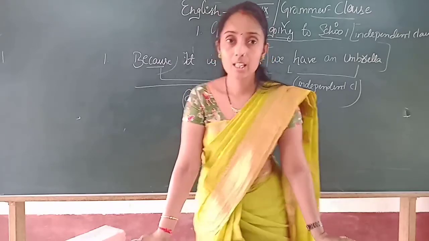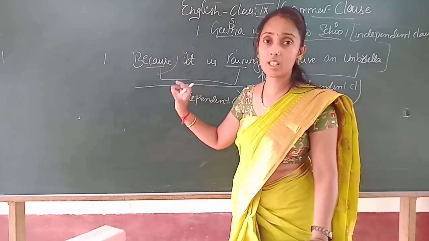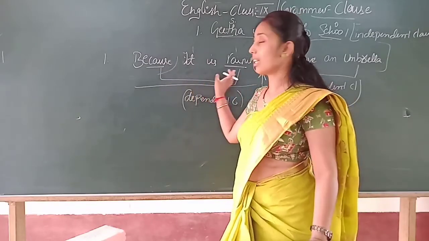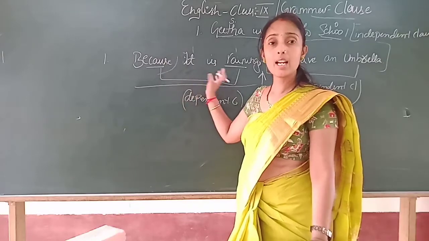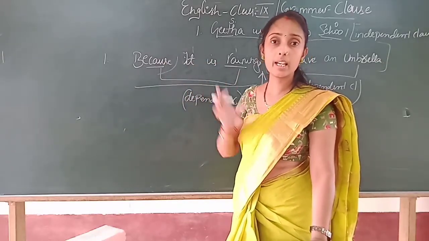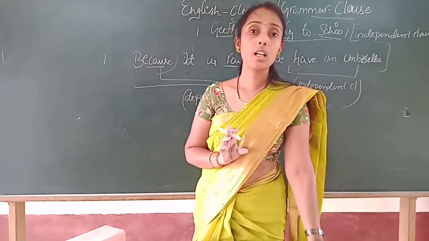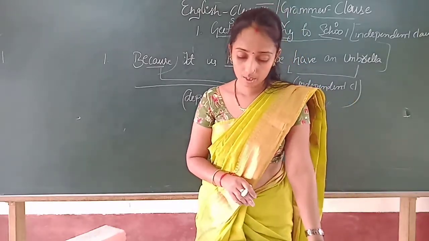Is it clear? See, in these also there is a subject, there is an object, there is a verb, but it is not a complete sentence and it doesn't convey the meaning unless it contains the independent clause.